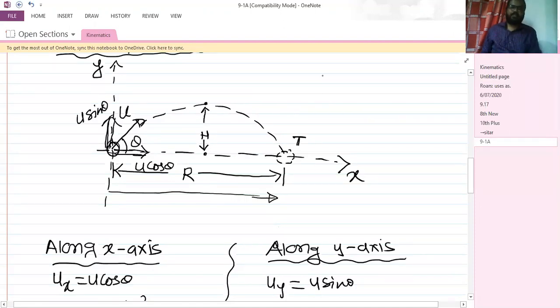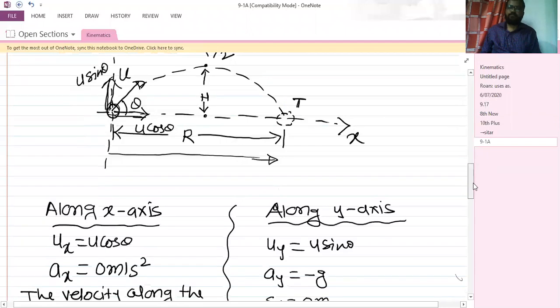So we can write over here, the time required for a projectile to go from the initial point to the maximum height point is T by 2. So we can find the maximum height now.